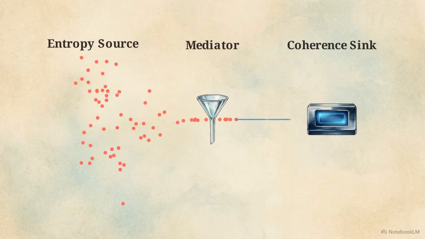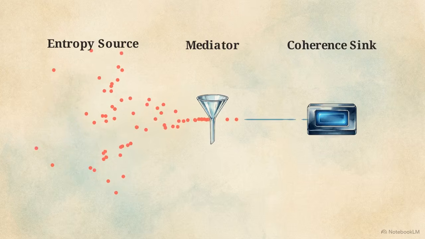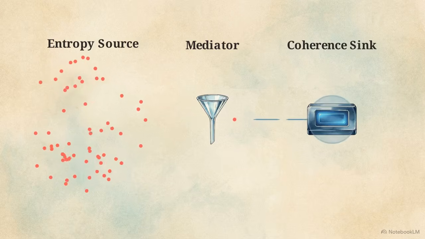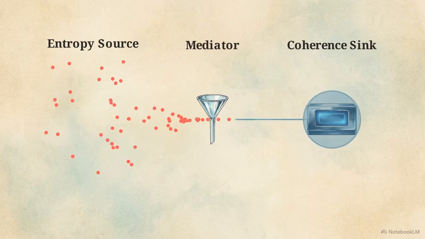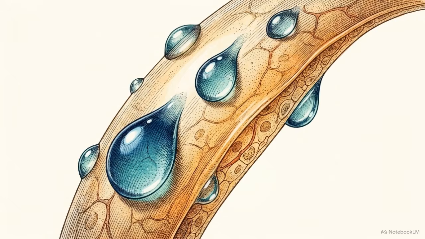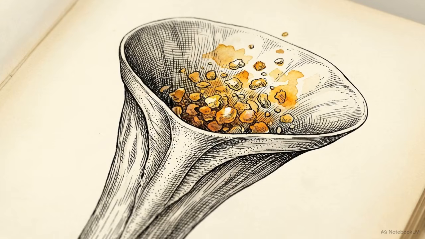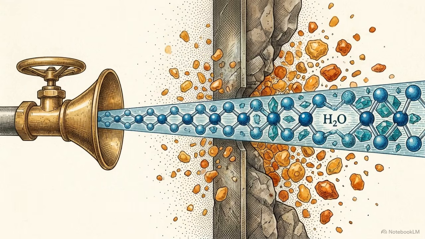This diagram maps the engine's core mechanism, the tripole architecture. It requires three parts: an entropy source of raw chaotic energy, squeezed through a directional valve called a mediator. Out the other side, the energy emerges completely structured into a coherent sink. In biological systems, the liquid water surrounding the cell provides that first step. The random thermal collisions in the bulk water act as an infinite entropy source, feeding raw fuel to the engine. To turn that raw heat into usable structure, the engine needs a valve, a mechanism that allows energy to flow in but prevents it from scrambling back into chaos.